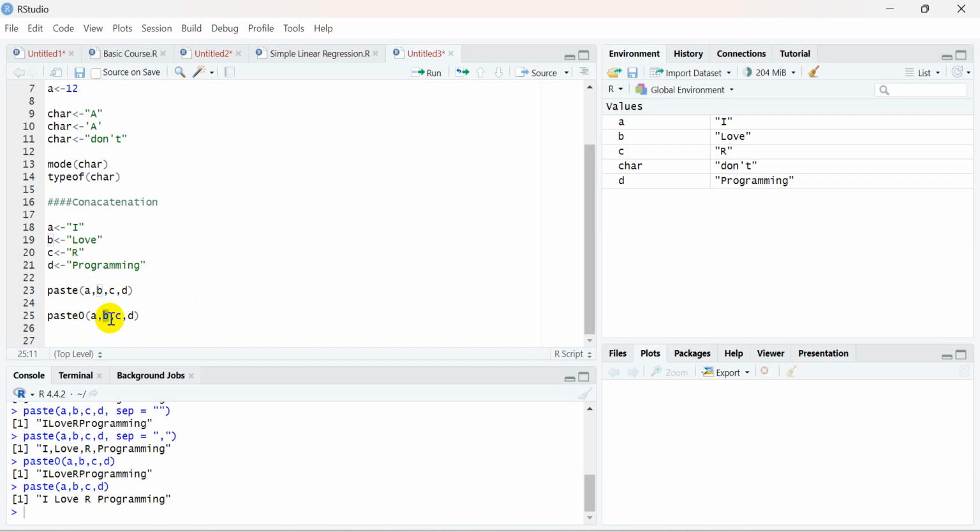So paste0 means it should just construct a sentence, combining all of them, giving a space. But paste0 means it should just join them together without putting in any space, right? Okay, perfect. Thank you.